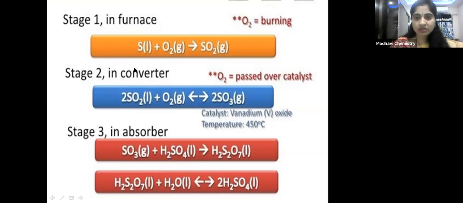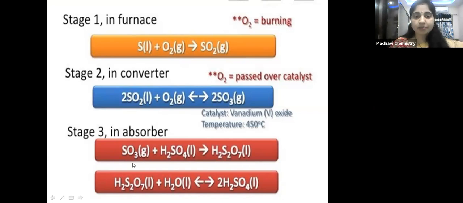Now let us see the reactions. So first step is preparation of sulfur dioxide. So when sulfur is heated in presence of oxygen it gives sulfur dioxide, that is the first step. Second step is sulfur dioxide to sulfur trioxide. How will we get sulfur trioxide from sulfur dioxide? Just simply sulfur dioxide reacts with oxygen and gives sulfur trioxide in presence of vanadium pentoxide.